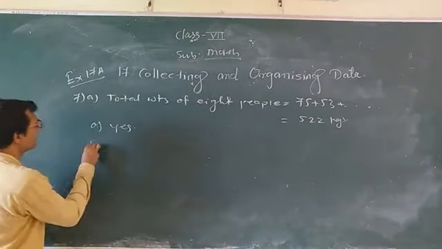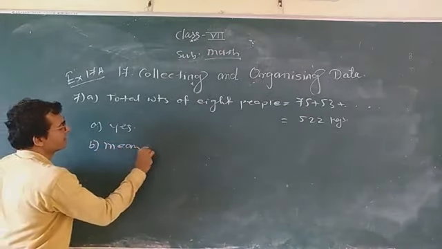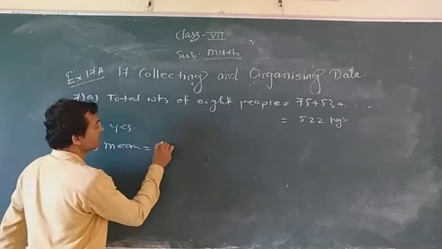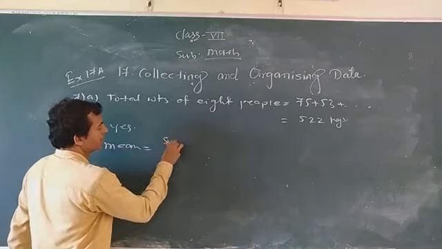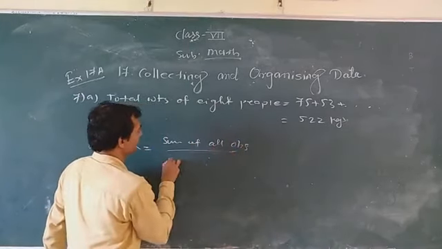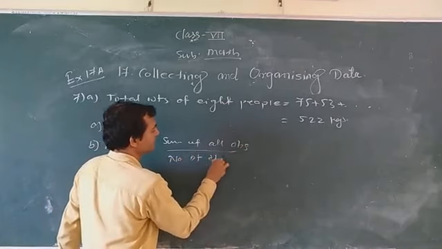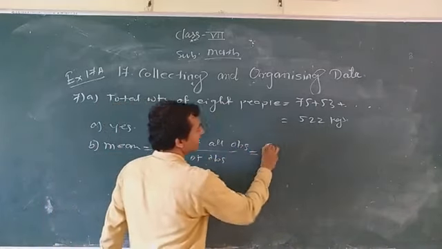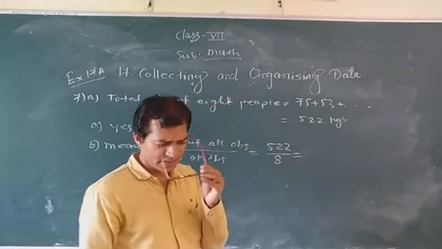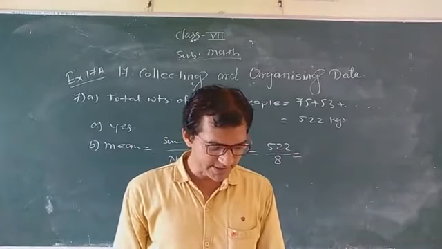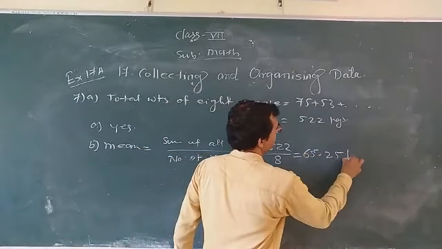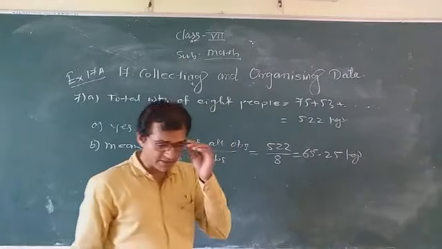Find the mean. Okay, mean is equal to. Again you have to write the formula. What is the formula? Sum of all observations divided by number of observations. Sum of all observations, that is 522 divided by how many? 8. So this will be equals to, that you have to find. Can you find it? You can get 65.25 kg.